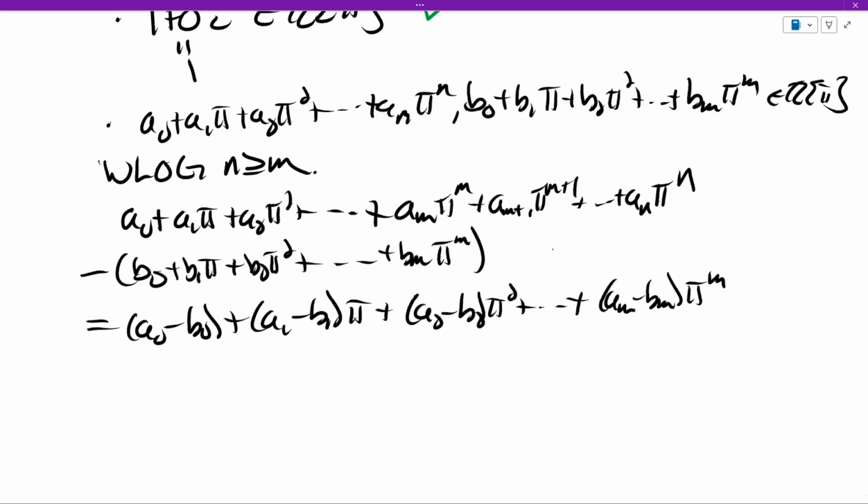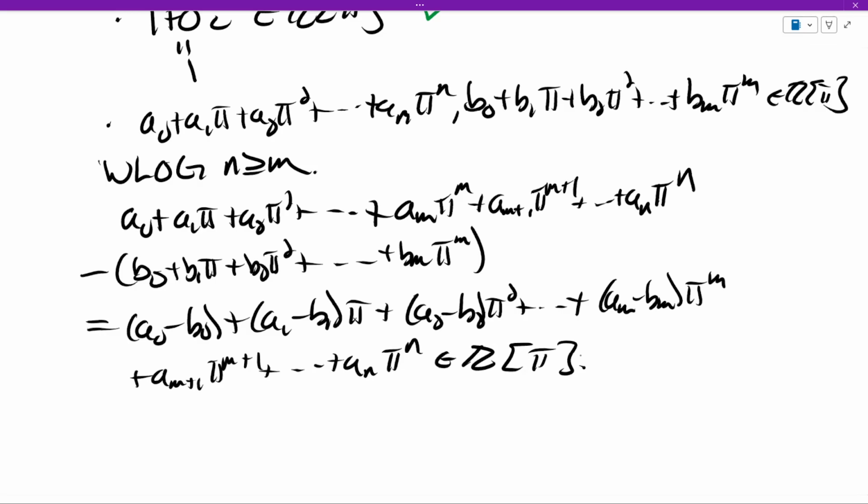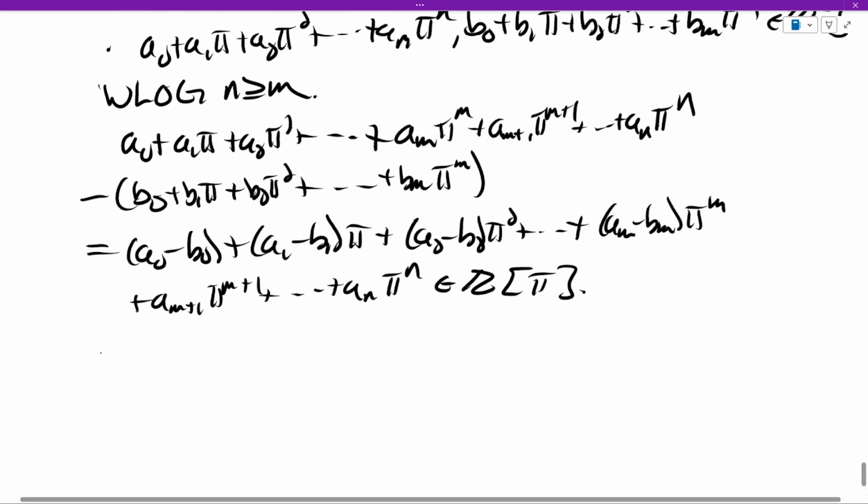And then after that, there are no more b's, so it's just a's. And is that, again, a polynomial in pi with integer coefficients? Well, all the coefficients are still integers, because if you subtract two integers, you still have an integer. So certainly that's true. All right, so that's closed under subtraction. And now we need to do closed under multiplication.